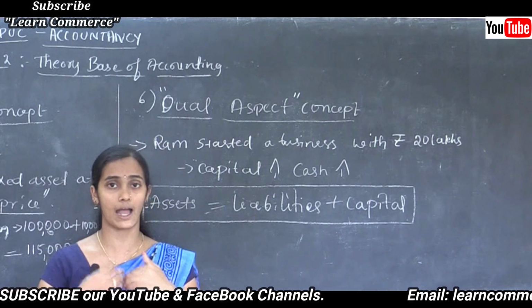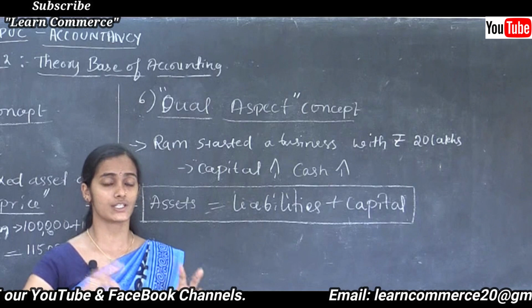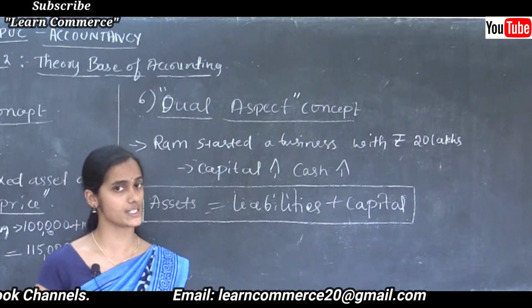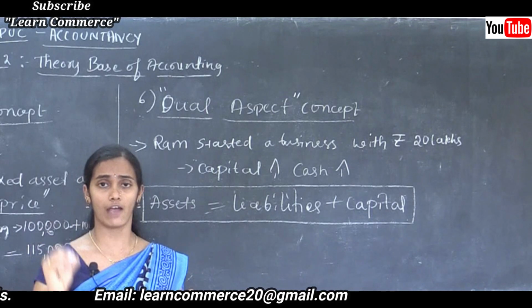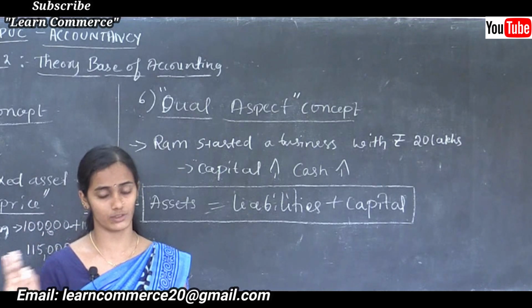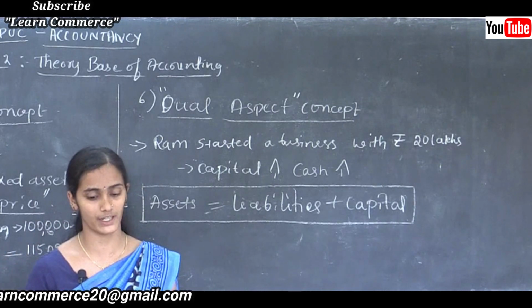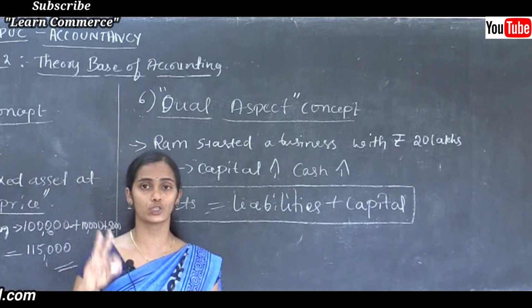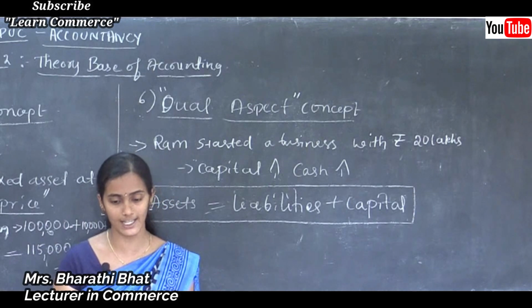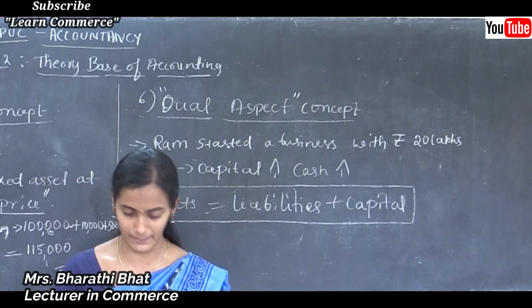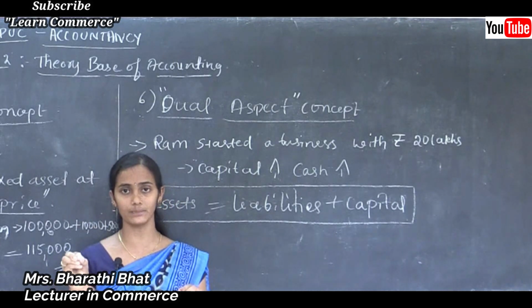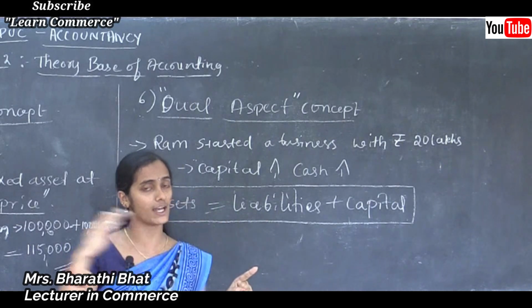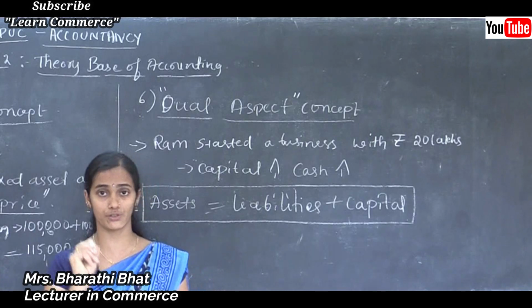someone will receive it. Say for example, here I am giving, you are receiving the information. Each and every transaction is like the same. One is giving, another one is taking. Each and every transaction affects minimum two, it should be recorded in two different accounts. This can be explained as whenever a transaction occurs, there is a two-sided effect. That is, one is credit aspect and the other one is debit side. We should record the transaction in two different accounts. One under the debit side and the other under the credit side.